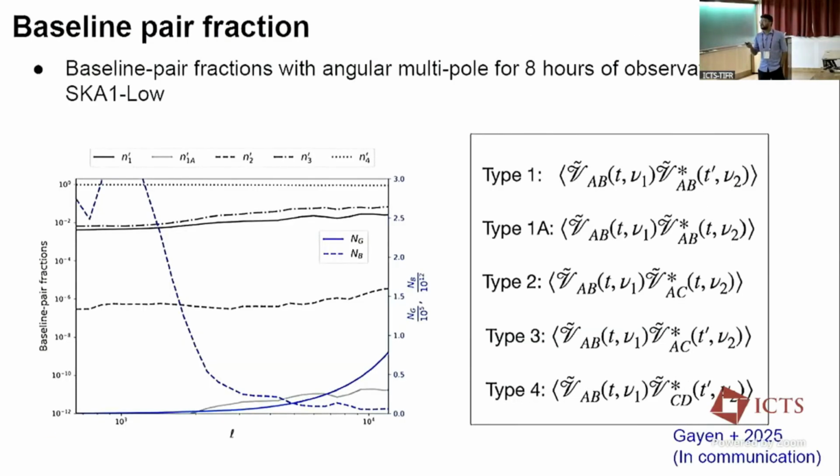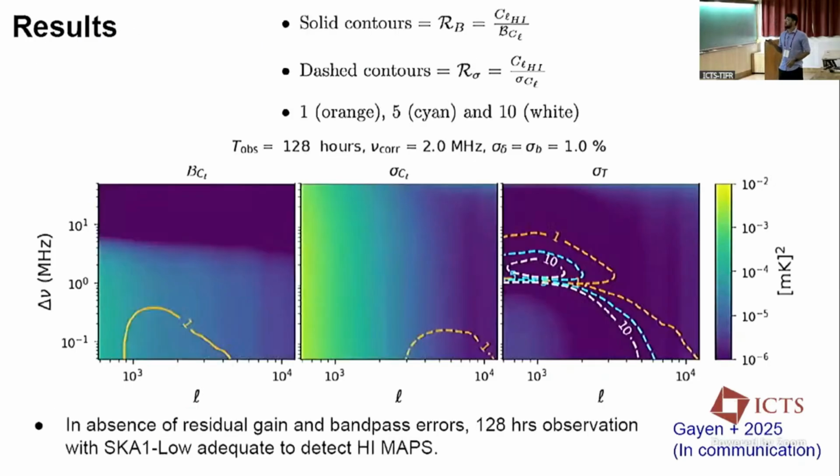And here is the baseline pair fraction of SKA-Low for our region of interest of baselines. As we can see, the N1 and N3 type baseline pair fraction is dominant in all this region. This baseline pair fraction has an effect on the bias, residual bias and excess variance. Now see this result.